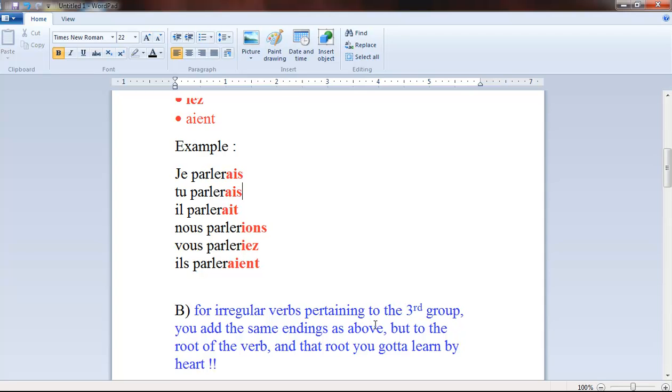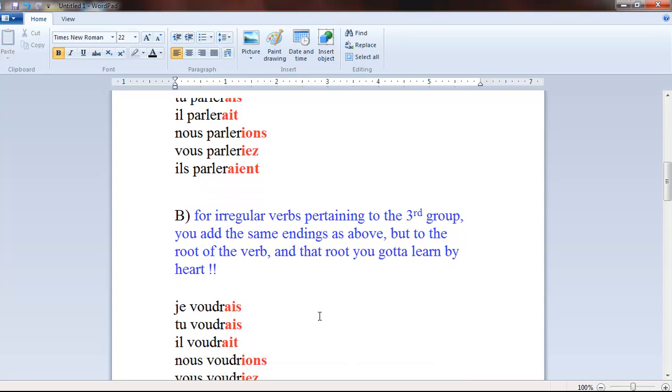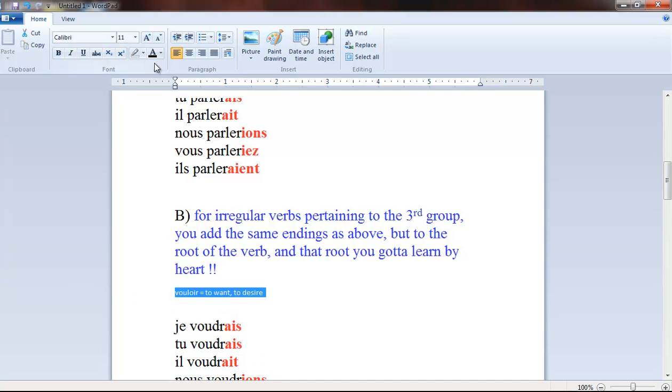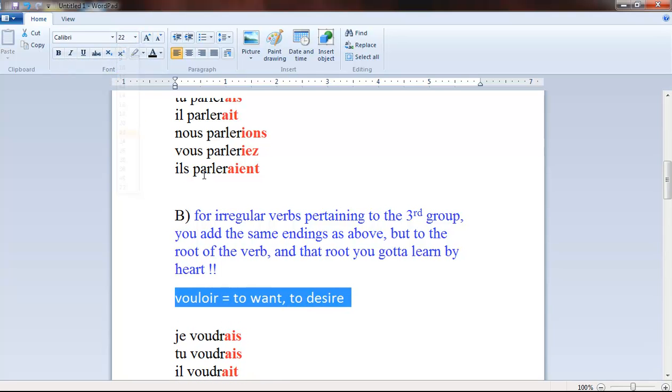Okay, so let's start with a concrete example. Je voudrais, I would want, I would desire. As you see here, you've got the same endings as before, but this time the root is voudr, and actually the infinitive verb would be vouloir, to want, to desire. So vouloir is a verb of the third group.